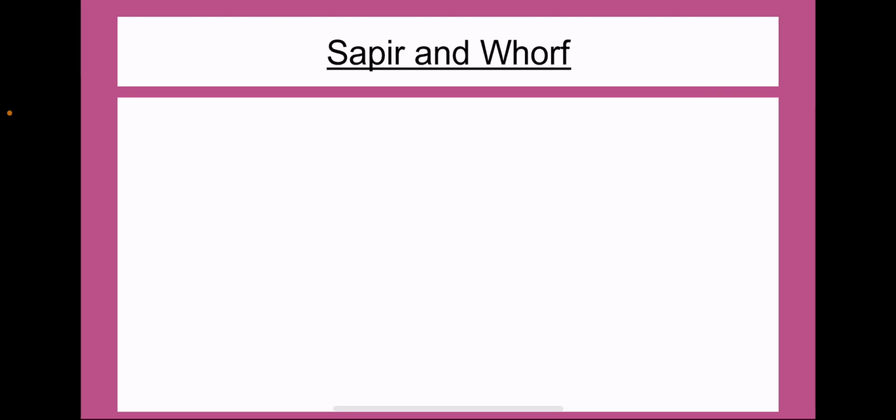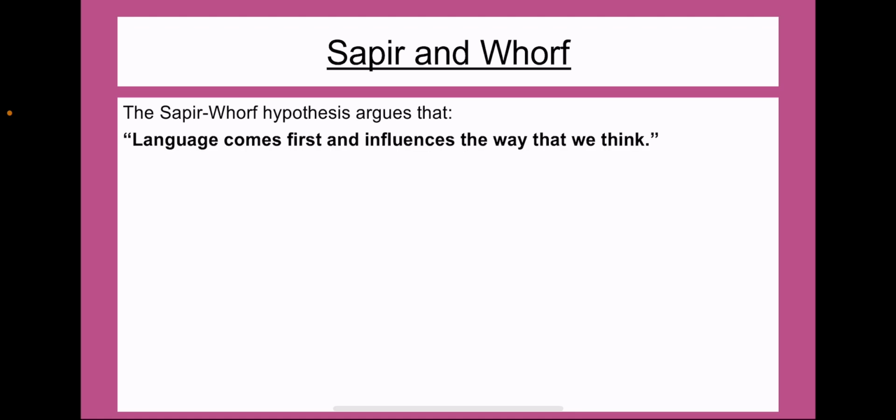So the first thing to know is that the Sapir-Whorf hypothesis was created by two people who were having similar ideas about the influence of language over thought at the same time, and they kind of joined their ideas together to name this theory the Sapir-Whorf hypothesis. And they essentially argue the opposite to what Piaget said. So they are going to argue that language comes first and influences the way that we think. It's probably the easiest way to understand it.